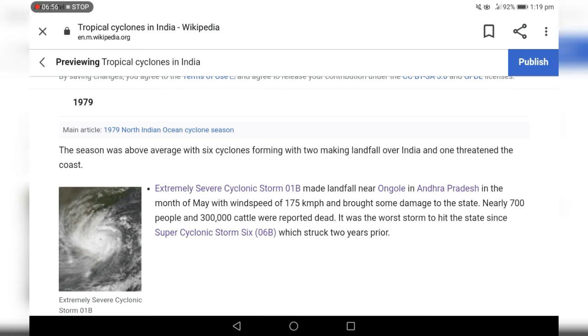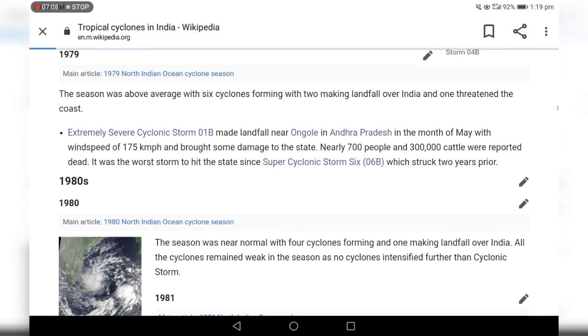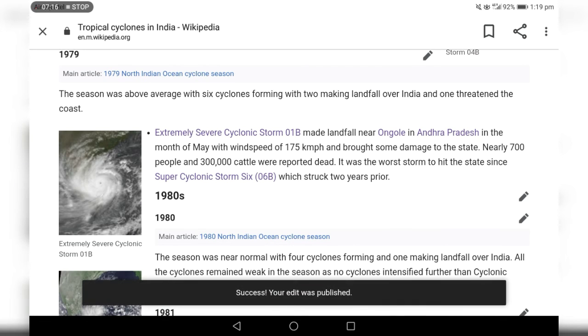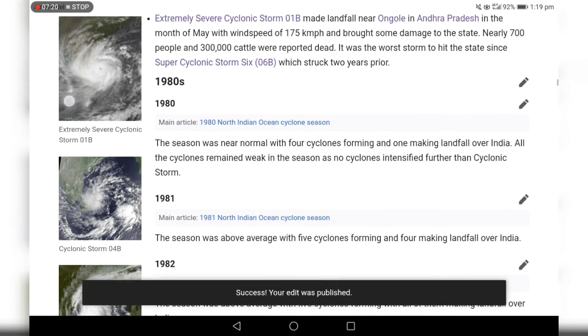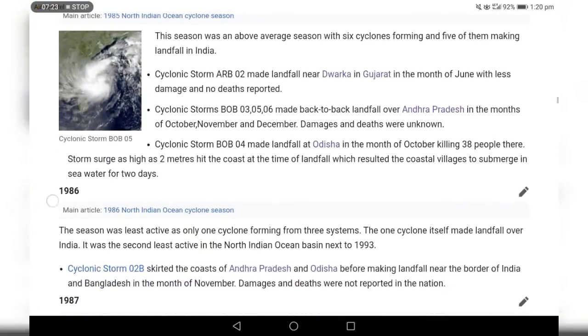First, if you have checked the preview, it is better. Now the preview has been completed, so then just simply click publish. Then finish, you have published. You have given a contribution of adding an image to your Wikipedia article. Next I'll be showing one more page, how to do so.